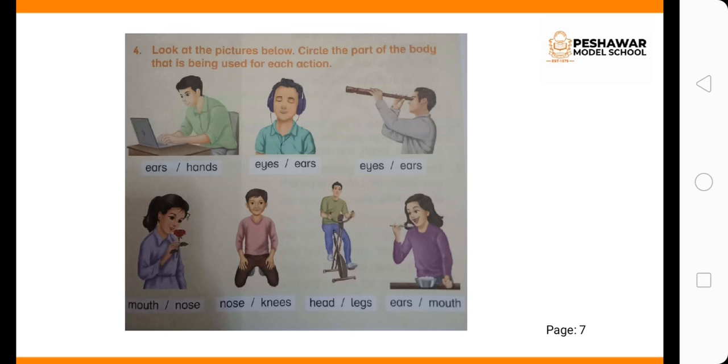You can see that a boy is sitting on his knees, so his knees helped him to stay in one position. In the next picture, you can see that he is riding a bicycle. So his legs help him to move in the direction, coordinating with the bicycle and its wheels. In the last picture, you can easily see that a girl is trying to taste something. So we use our mouth to eat something. So you have to put a circle on the correct options.